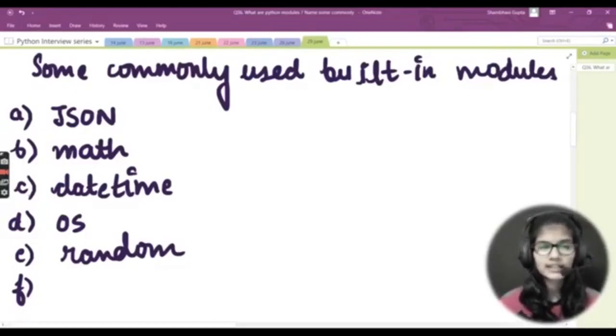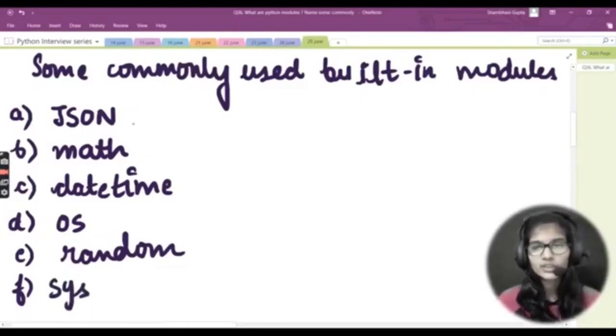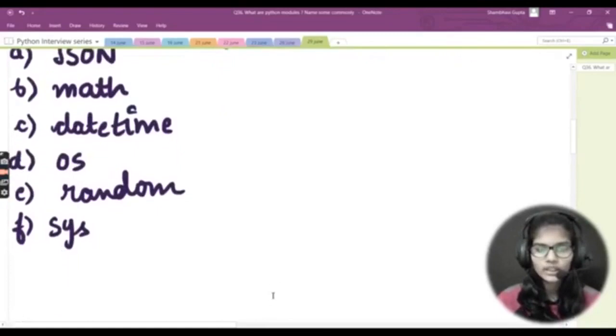And other than that, I have another one, that is SYS. Okay, these are the 6 modules which are commonly used in the Python programming language. Let me just repeat all of them: JSON, math, datetime, OS, random, and SYS. Right? So I guess you have got a fair and clear idea, first of all, of what a Python module is, and other than that, what the built-in modules are in the Python programming language that are commonly used.